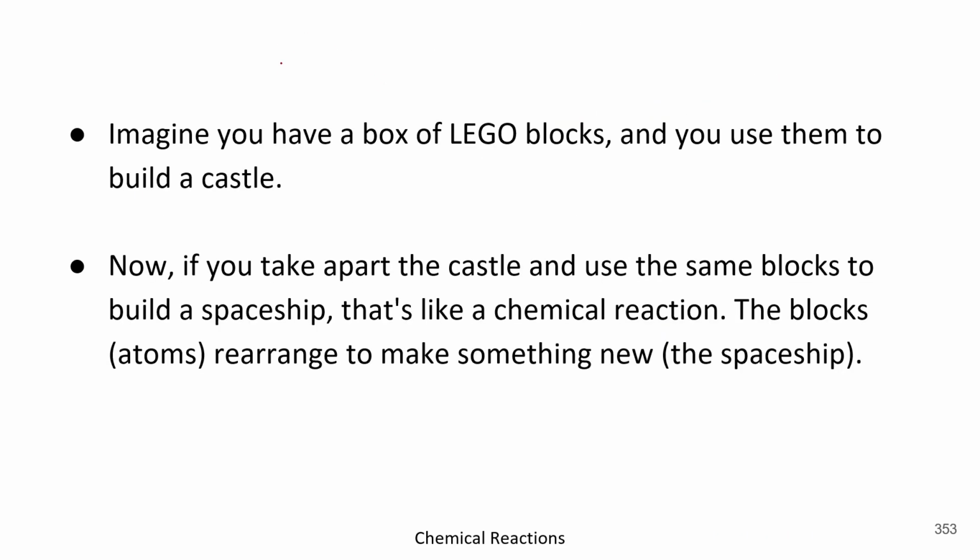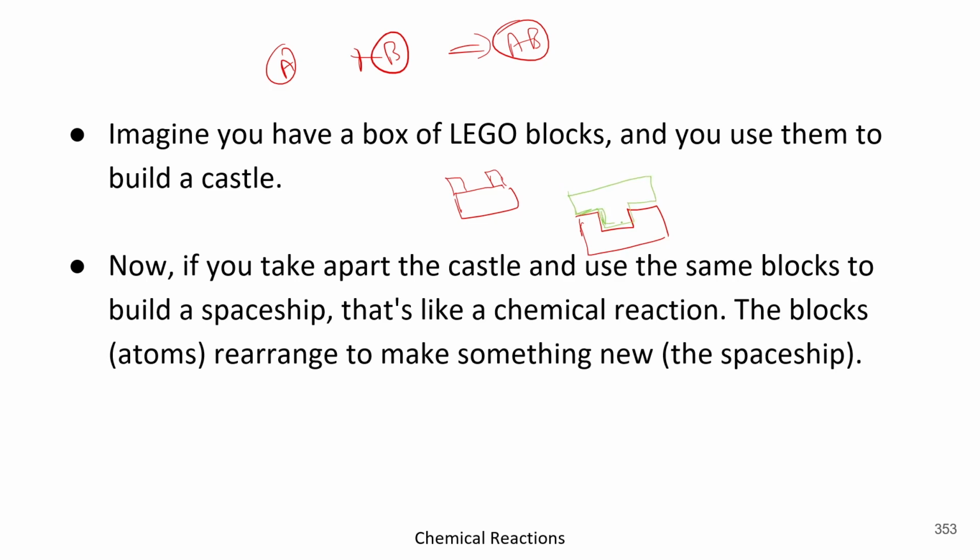Basically in chemical reactions, there is a rearrangement of things. Most of you in your childhood must have played with a Lego box, where we join pieces together and then things are built.